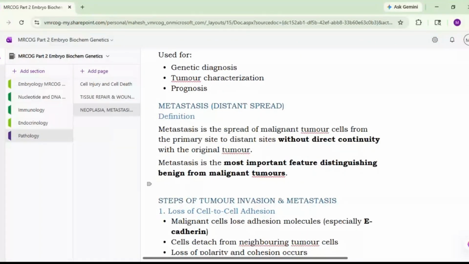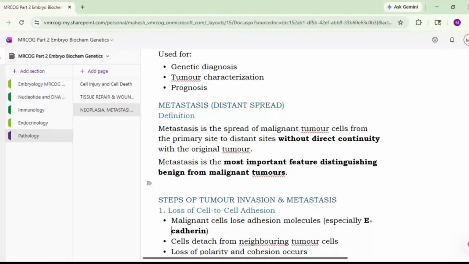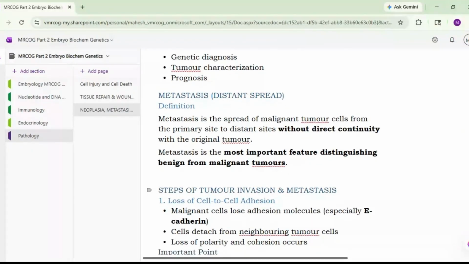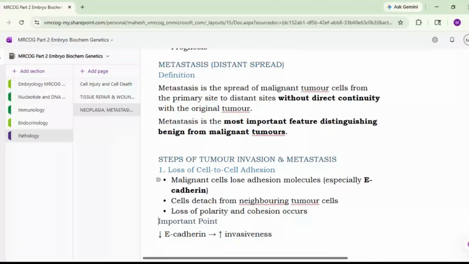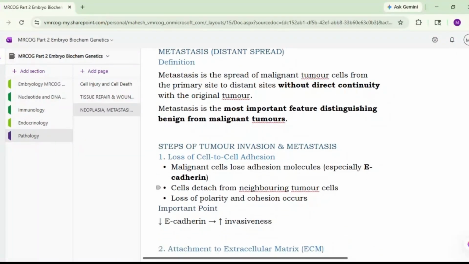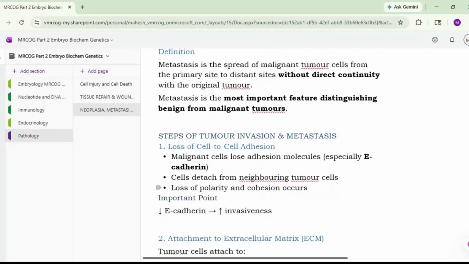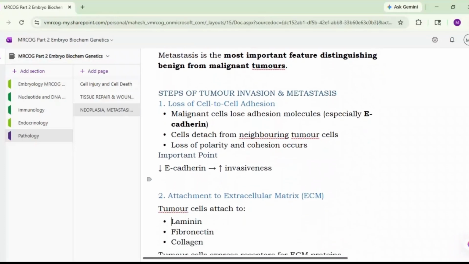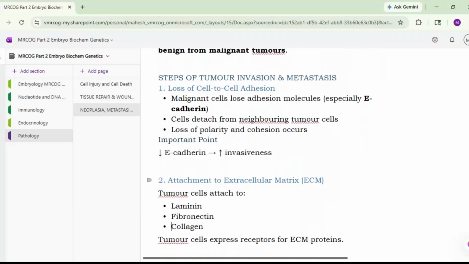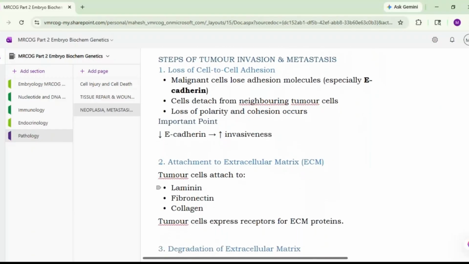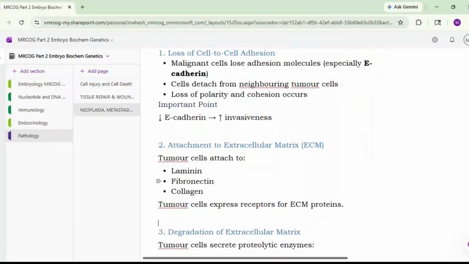There are steps of tumor invasion and metastasis. The first is a loss of cell-to-cell adhesion. So malignant cells lose adhesion molecules, especially E-cadherin. Cells detach from the neighboring tumor cells and loss of polarity and cohesion occurs. So there is a decrease in E-cadherin and an increase in invasiveness. Second step is attachment to the extracellular matrix. So tumor cells attach to the laminin, fibronectin and collagen. So tumor cells express receptors for extracellular matrix proteins.